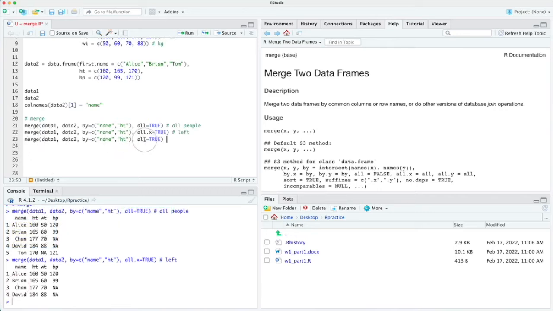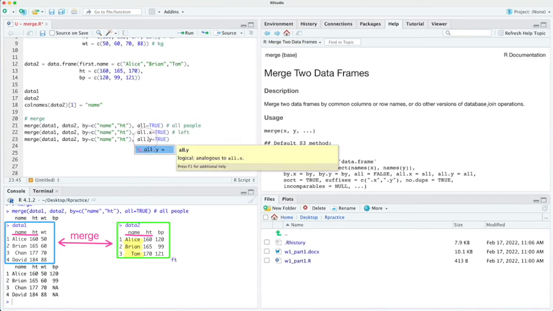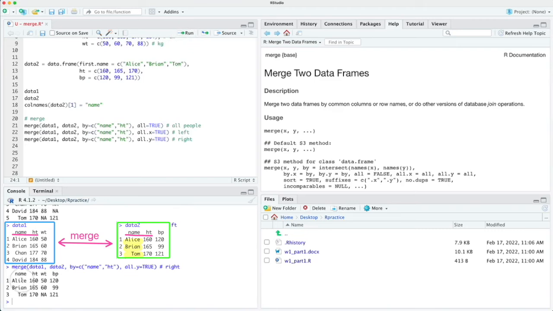Similarly, to keep the right side data, we use all.y is true. See what happened when we merged to the right side of the data. It's only 3 people now.